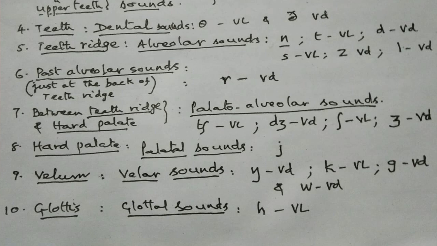Once again, you have four palato-alveolar sounds. They are ch voiceless, j voiced, sh voiceless, zh voiced.